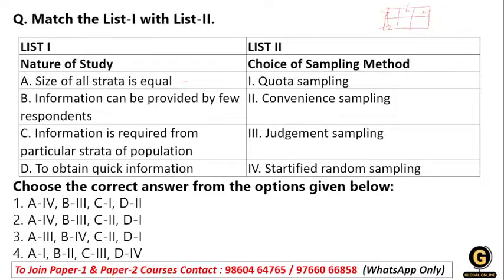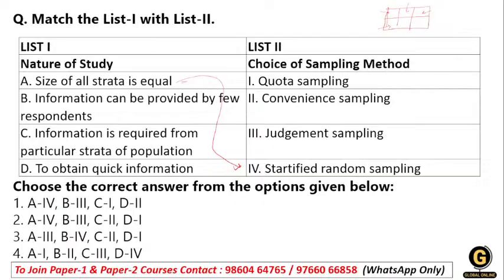Whenever I divide the whole population equally, we call that stratified random sampling. Whatever sample I am taking from the whole population, when I categorize it into equal strata, we call this stratified random sampling. So you can match the size of all the strata is equal with stratified random sampling. So A you can match with the fourth one.